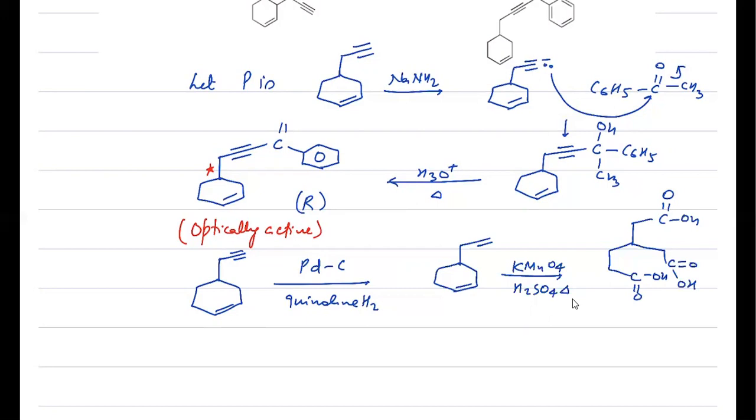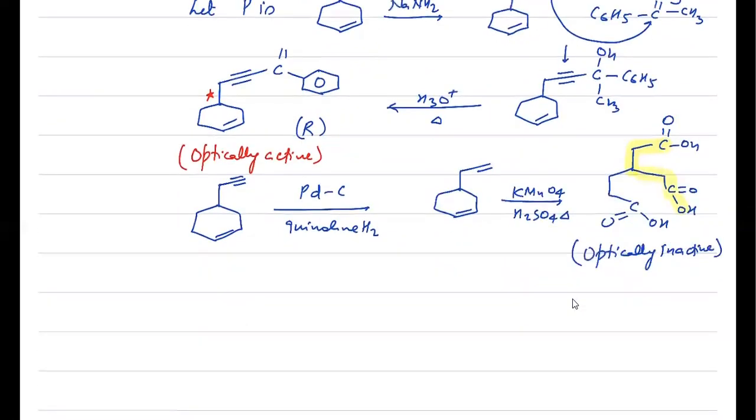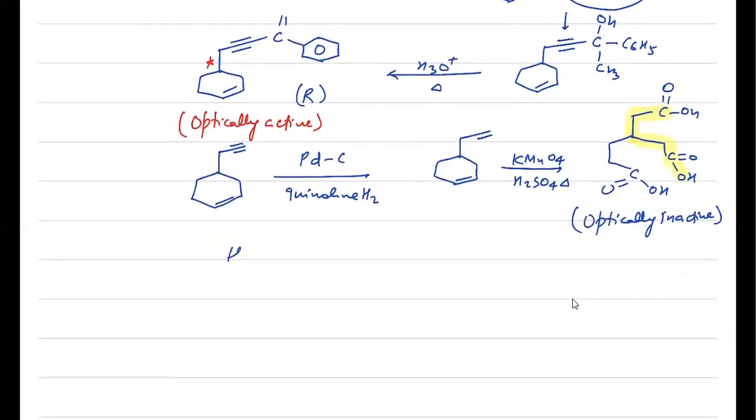So now you can easily notice that it becomes optically inactive. How optically inactive? Because from this carbon position, this carbon chain and this carbon chain are identical. This is a CH2COOH group, a CH2COOH group, so this is optically inactive. That means our given P is not the correct one because the question gives an optically active acid. So the assumption is wrong.